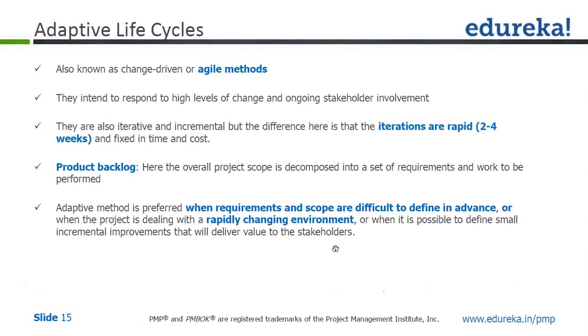Here, the good part is there is ongoing stakeholder involvement, which ensures that there is immediate feedback, and you don't have to wait for 2 to 4 months as in the case of iterative. You get the immediate feedback. So that's one of the advantages.